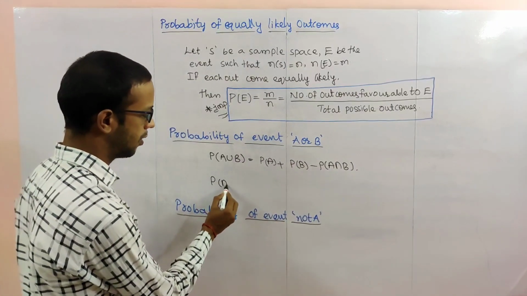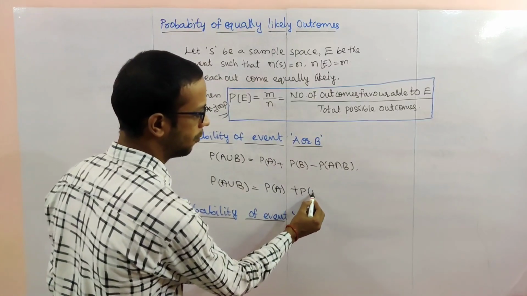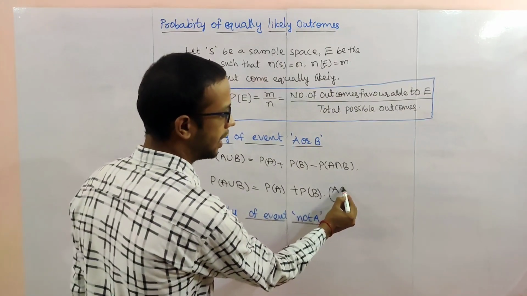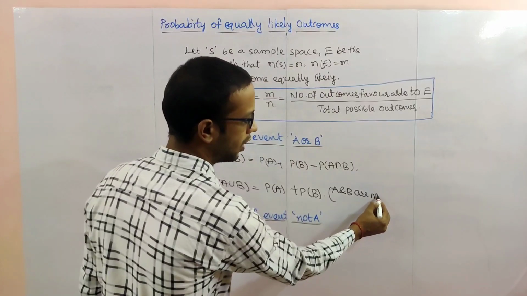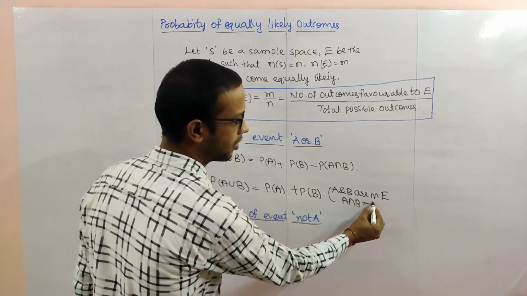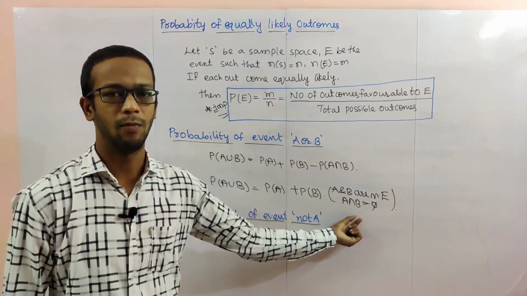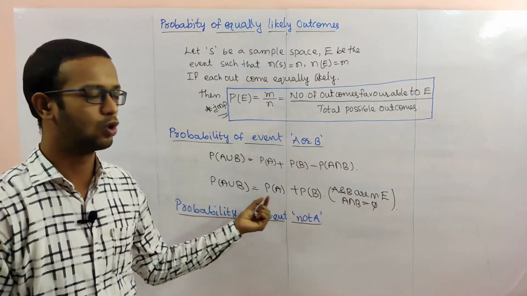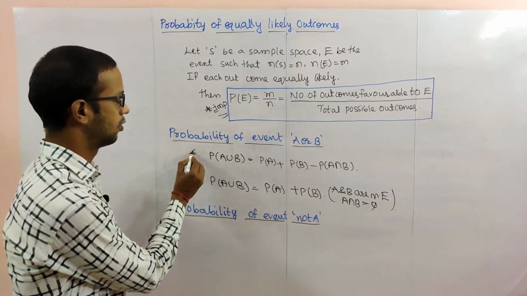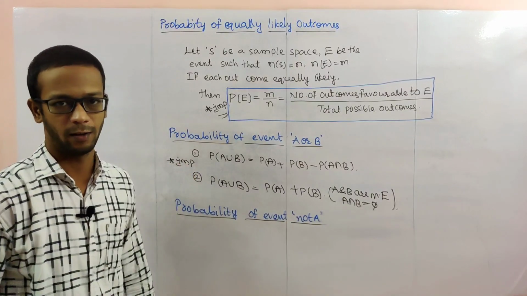There is one more: the probability of A union B is equal to the probability of A plus the probability of B, when A and B are mutually exclusive. Mutually exclusive means A intersection B is equal to phi, the empty set. If the events are mutually exclusive, we use this formula; if they are not mutually exclusive, we use the first formula. This is also very, very important and we'll use it in exercise problems also.